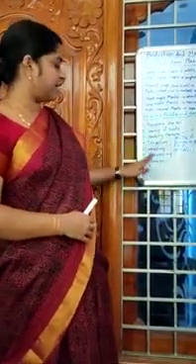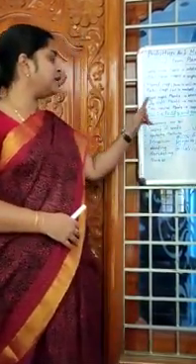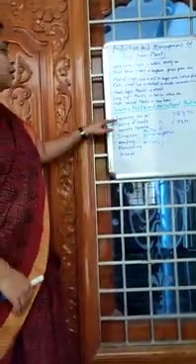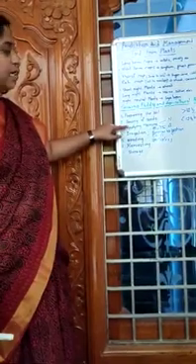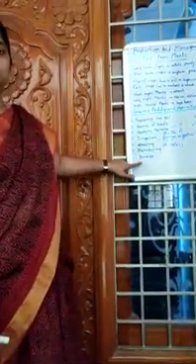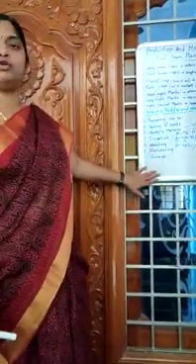So once again I will revise this one. Growing paddy involves some agricultural practices. Those are preparing the soil, sowing of seeds, applying manure, irrigation, weeding, harvesting, storage. So these are the steps followed in growing paddy.